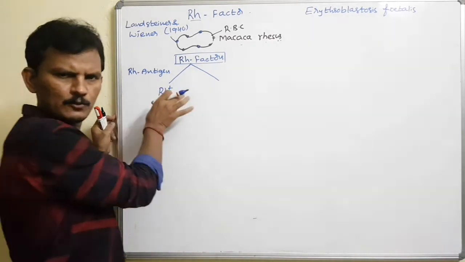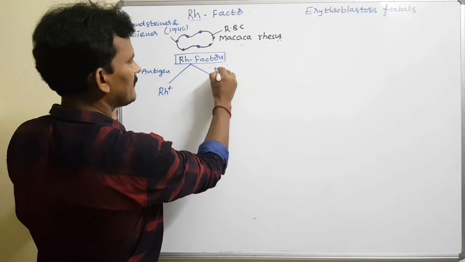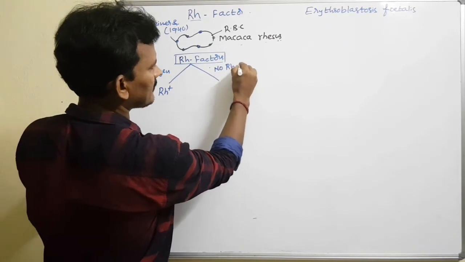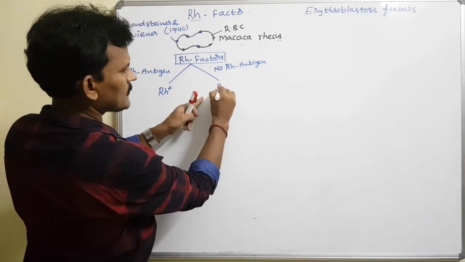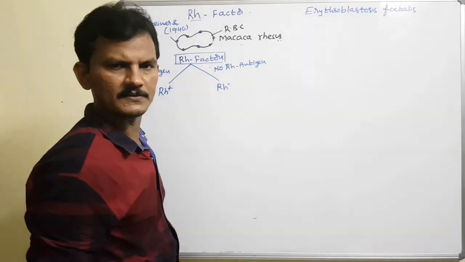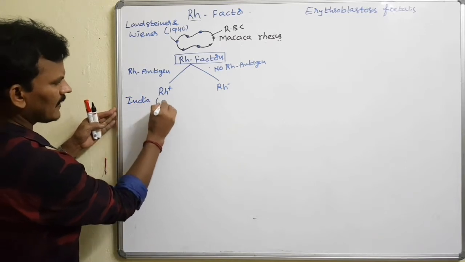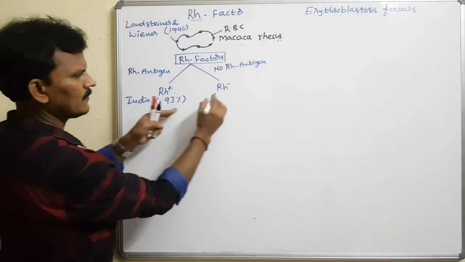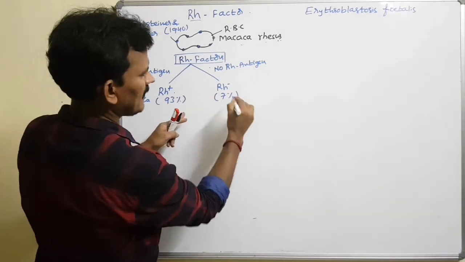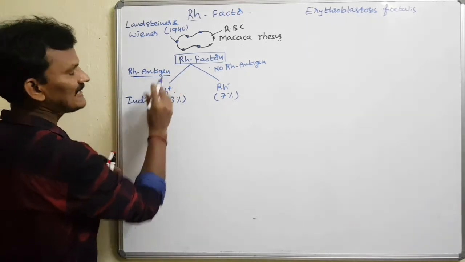The people who do not have the RH antigen belong to RH negative. In India, approximately 93% of the people are RH positive and 7% are RH negative. This is the RH antigen I have written.